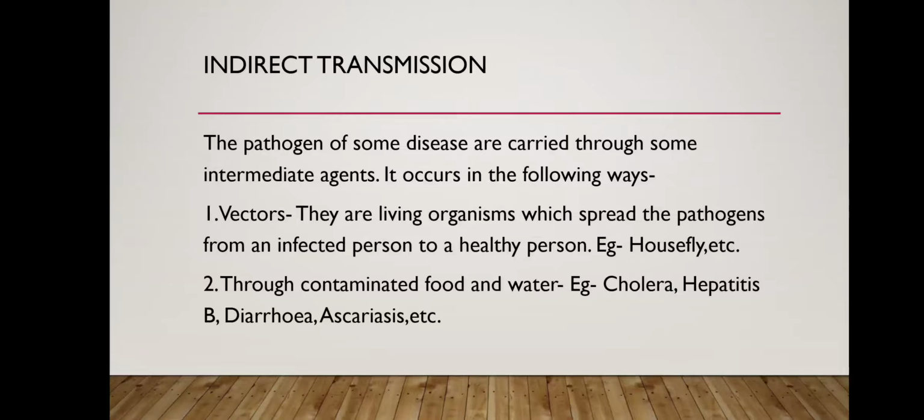Now next is indirect transmission. As we discussed earlier, when the pathogen of a disease is carried through some intermediate agent, it is known as indirect transmission. It occurs in the following ways. Number one is vectors. Vectors are living organisms which spread the pathogen from an infected person to a healthy person. Here it cannot be transferred directly. Usually a part of the life cycle of the pathogen is passed in the body of the vector.